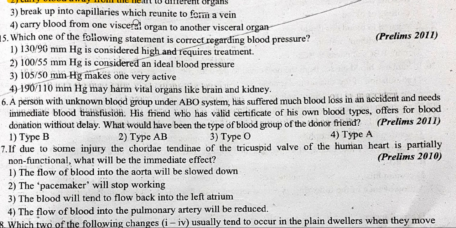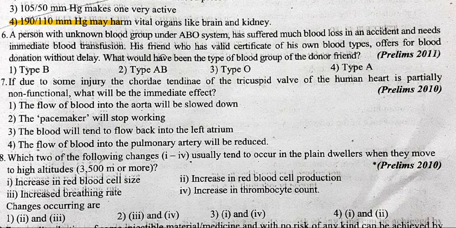Which one of the following statements is correct regarding blood pressure? It's option 4. Why is option 1 incorrect? Because it's not high. It's somewhere close to the normal blood pressure, so it's not considered. It's high, but not that high and requires treatment. So it's option 4. The ideal blood pressure.